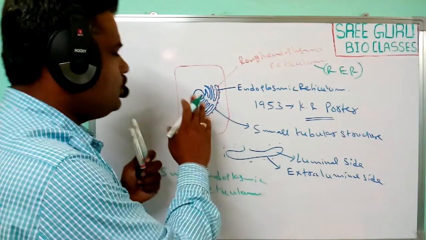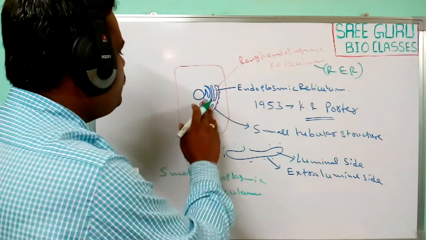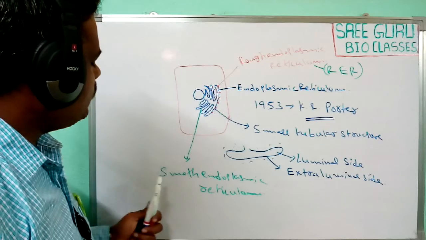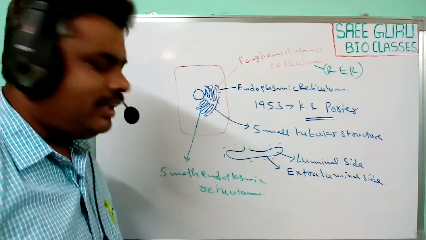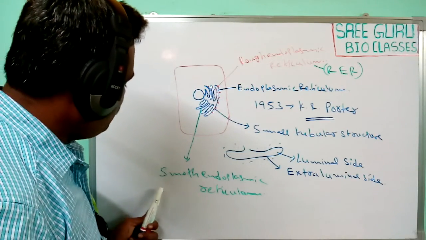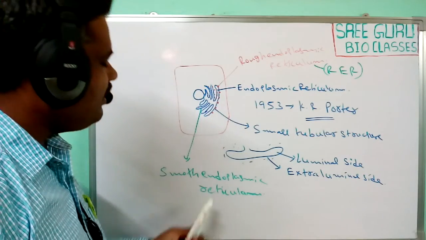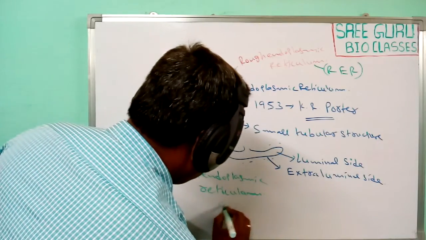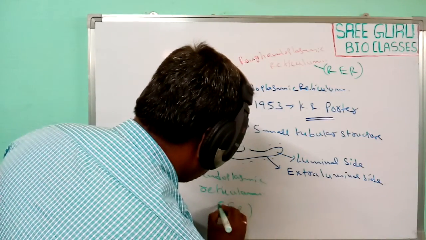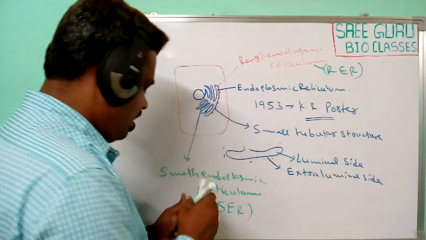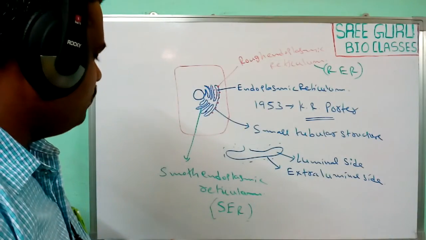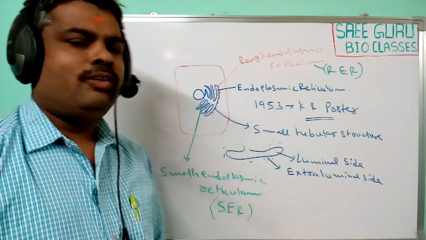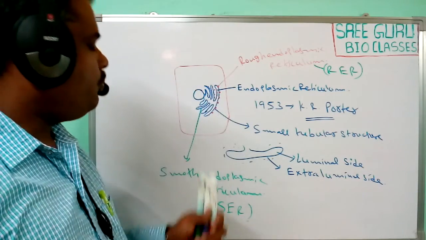No ribosomes are attached to the walls of this portion, so it looks smooth. That's why this type of endoplasmic reticulum is known as smooth endoplasmic reticulum, or SER. So the endoplasmic reticulum found in eukaryotic cells has two parts.